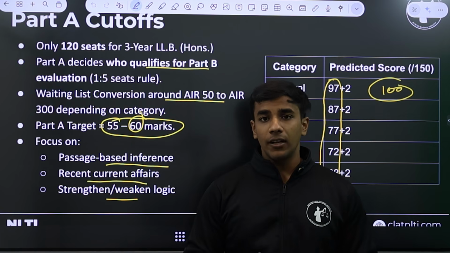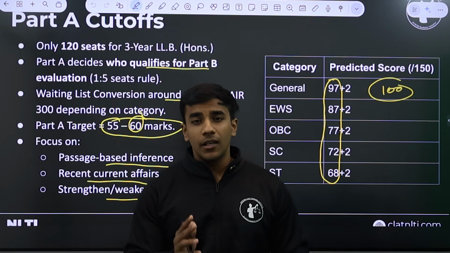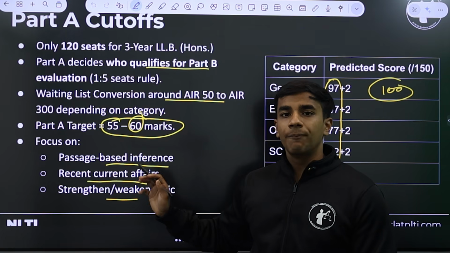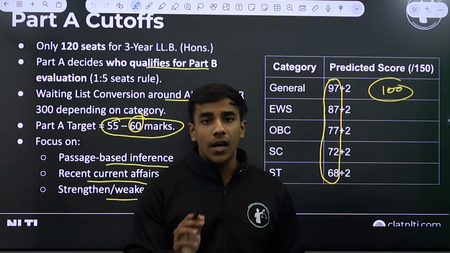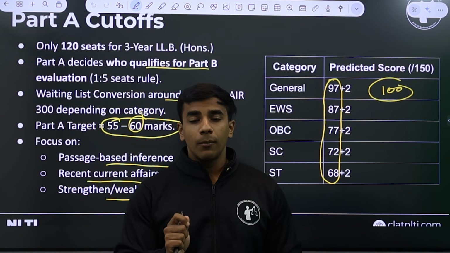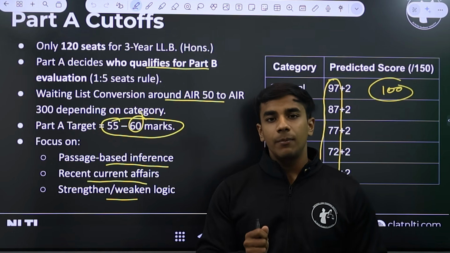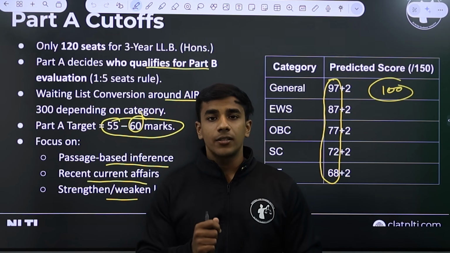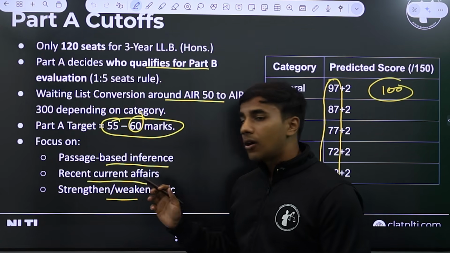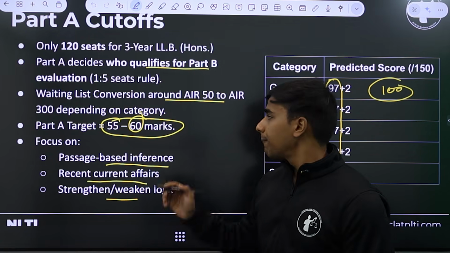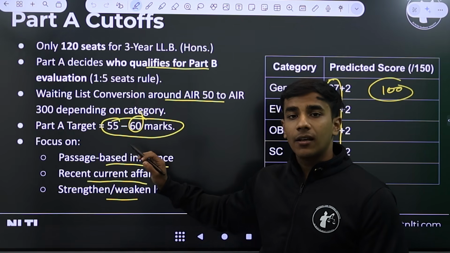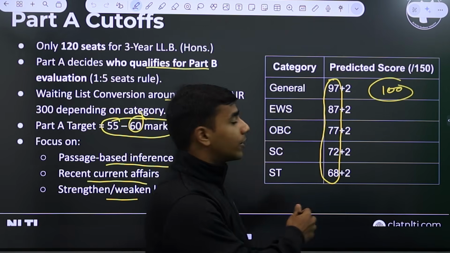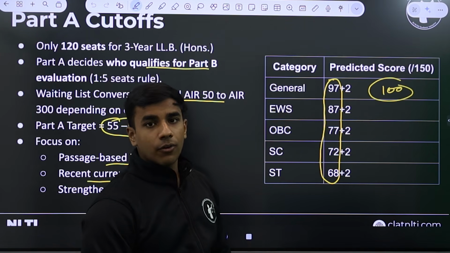I know it sounds a little difficult on paper, but it can be done if you work hard for the next 2 months. Getting a 60 in Part A is quite doable. Target more than that if you are not that comfortable in Part B, because Part B is very subjective. Part B scores might vary based on the mocks that you are giving and the evaluations that you are receiving from your assessors, because the evaluation might differ. So target a minimum of 60, the higher the merrier, and a minimum of 40 in Part B to get to this cutoff, that is 100 for the general category.